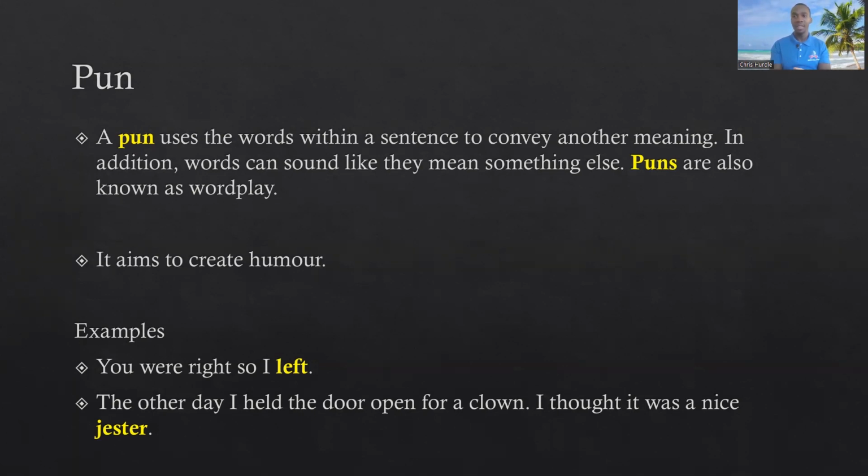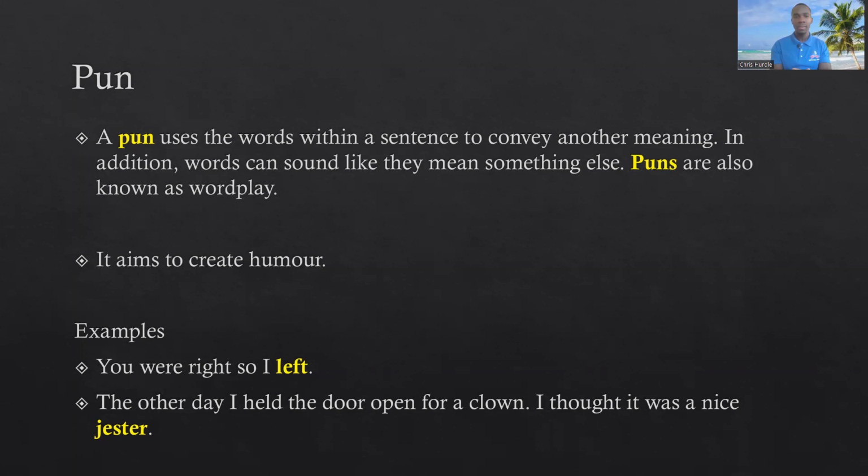So we see how puns function. Jester you can say is another word for clown, but that is also very similar to the word gesture in sound. And that would be very appropriate in this context because it was an action performed on behalf of someone else. The person held the door open for the clown, right?